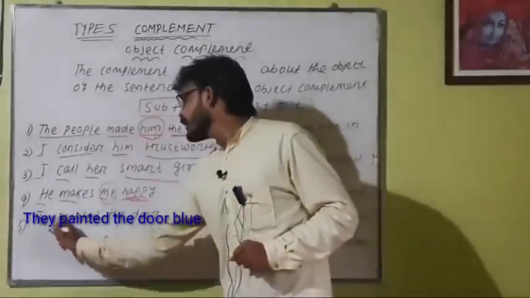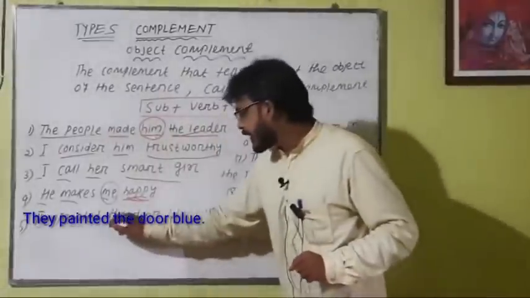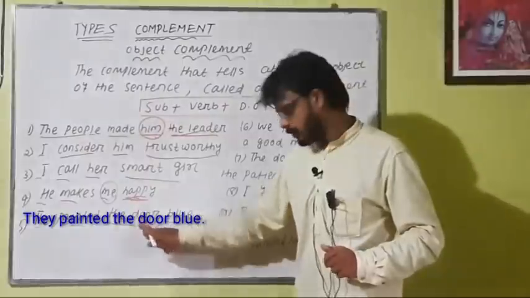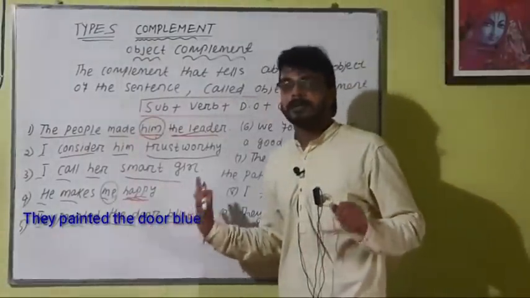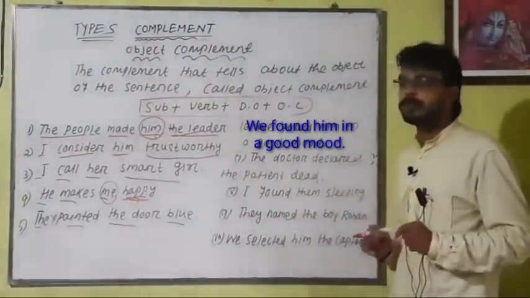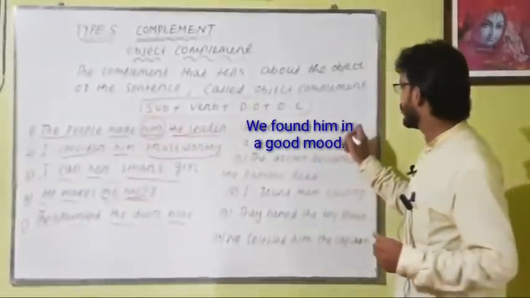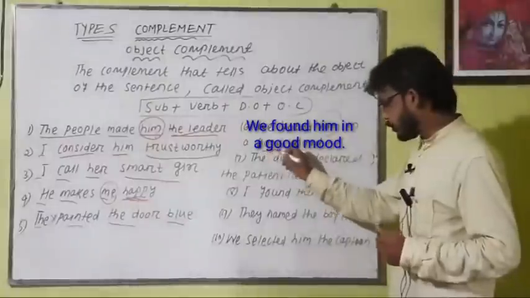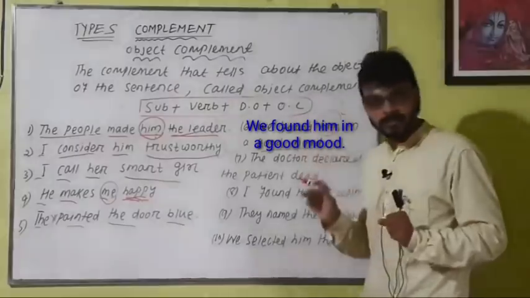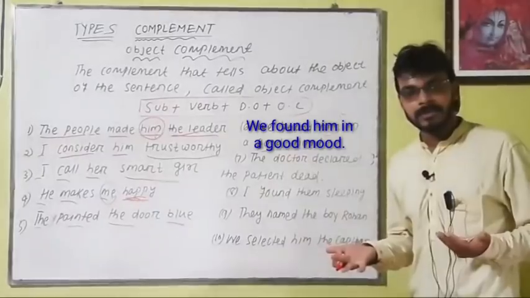Okay, they painted the door blue. Subject, verb, direct object, object complement. The door, and blue, that is the object complement. Clear? Next example, we found him in a good mood. That means are we in a good mood, or is he in a good mood? Him, that is the object. Good mood, object complement. It gives information about him, not about the subject, about the object. Here we and him are different persons.